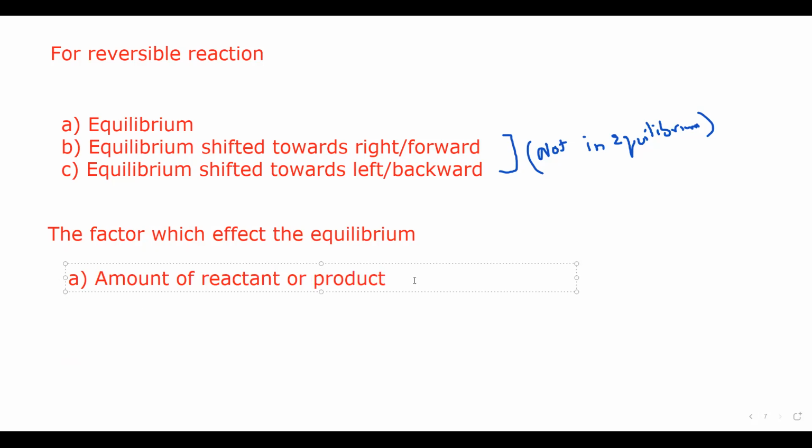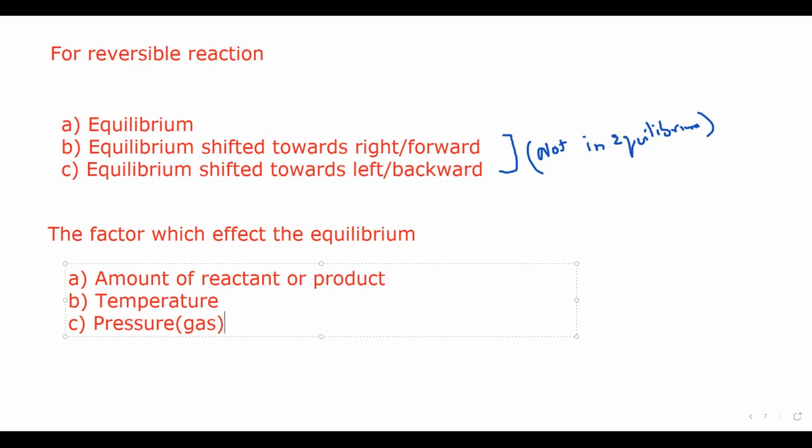Number two, the temperature. And number three is the pressure. But this pressure is only valid for gases. So there are three things which can affect the equilibrium.